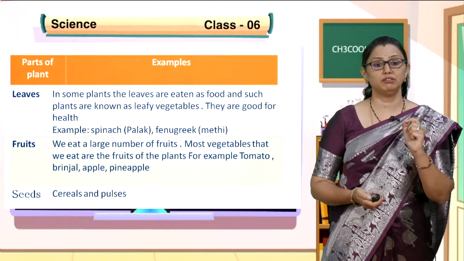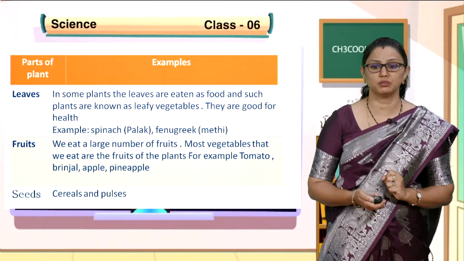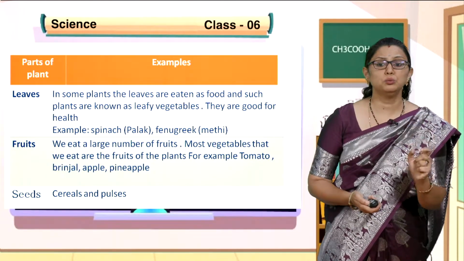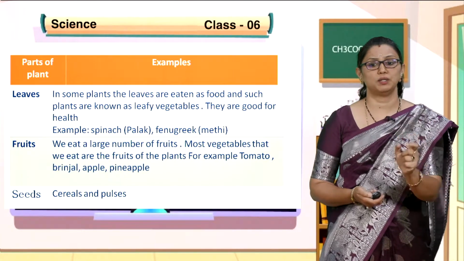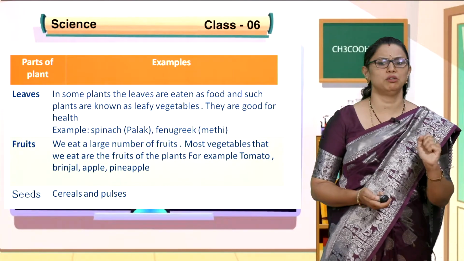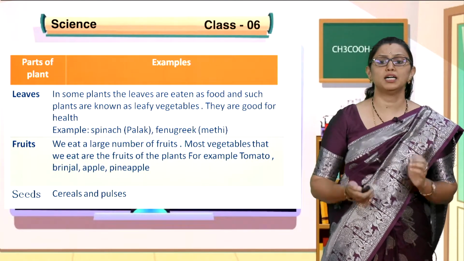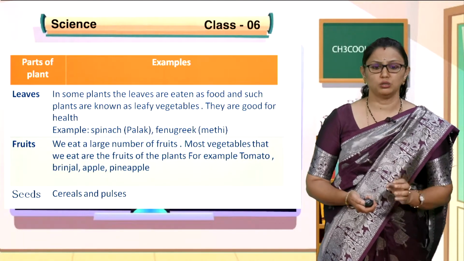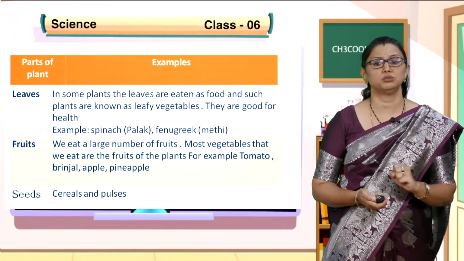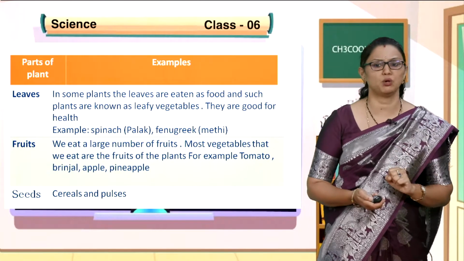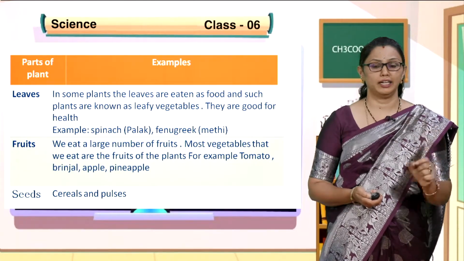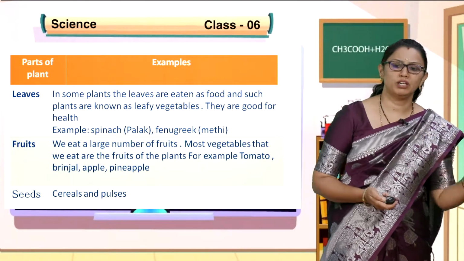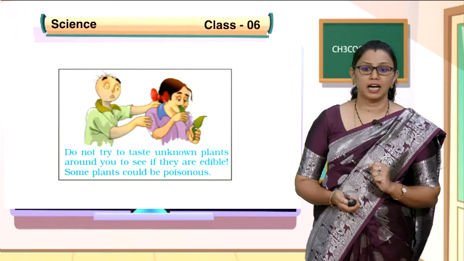Very important. Before ending with these parts of the plants which are used as food, please make a note, children. There are two words called edible parts as well as non-edible parts. What is called edible parts? All the parts of the plant body cannot be used as, or cannot serve as, a food. So some parts of the plant body are used as food, and such parts we call edible parts, and which are not able to be used as food are called non-edible parts.